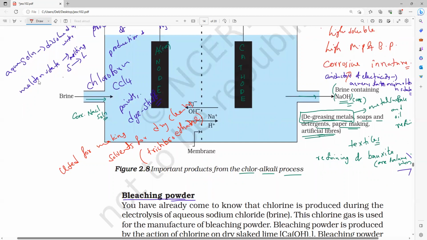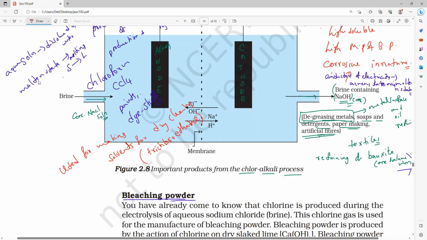Everybody understood? Clear, everybody? Trichloroethane.